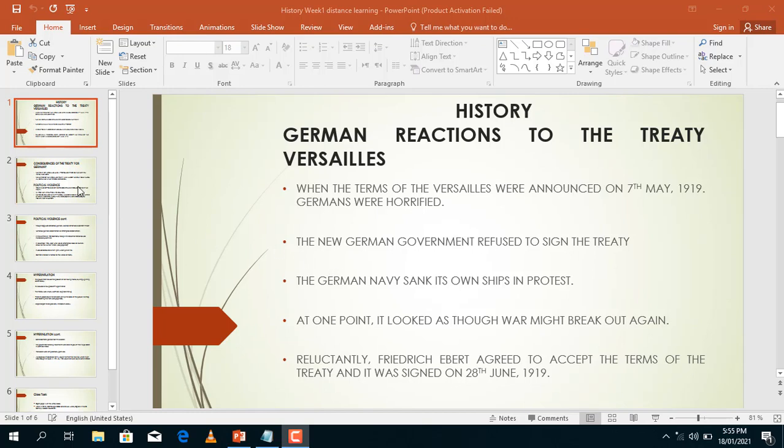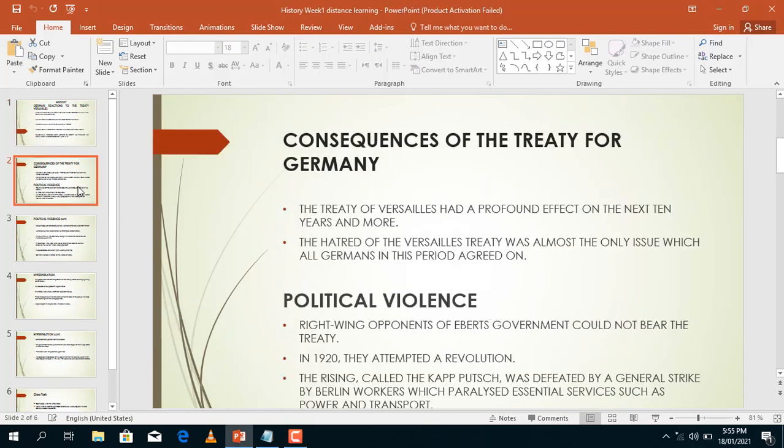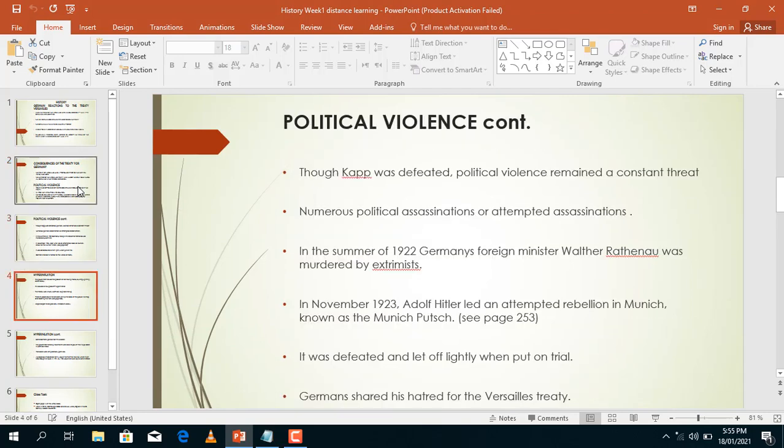And on top of that, there were other consequences, such as political assassinations. For instance, in the summer of 1922, Germany's Foreign Minister Walther Rathenau was murdered by extremists. There was also an attempted revolution, remember I said this, known as the Kapp Putsch, which was however defeated.